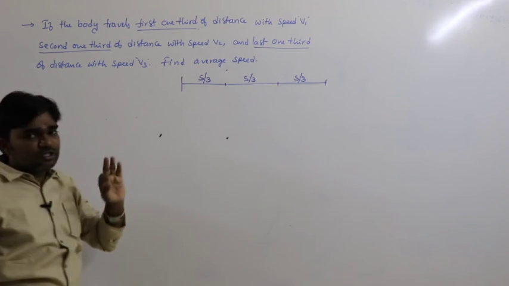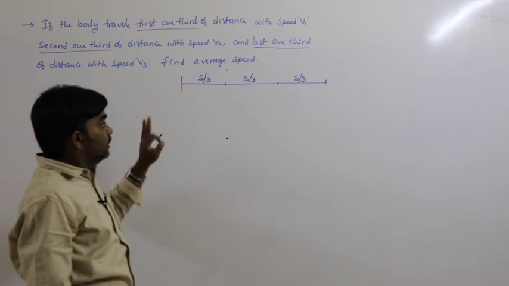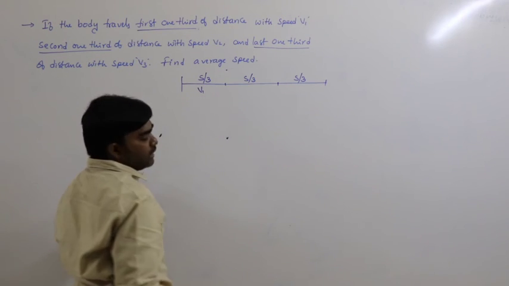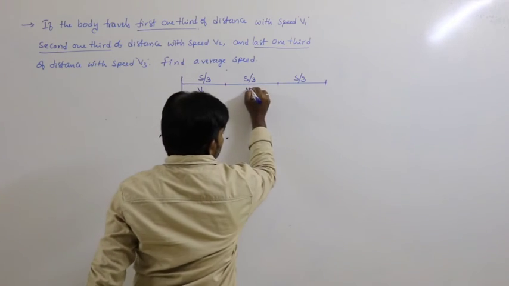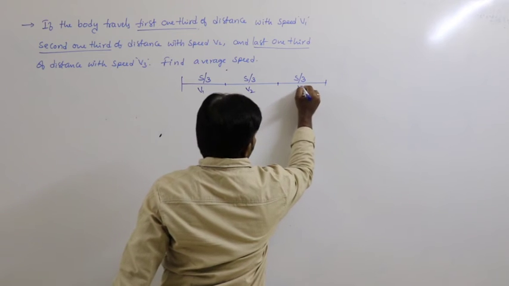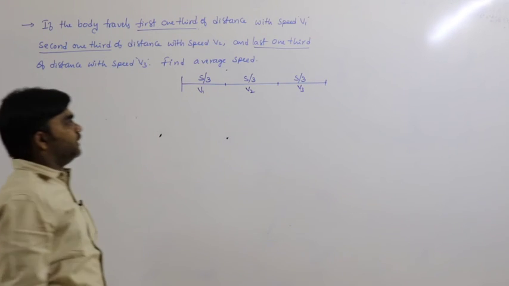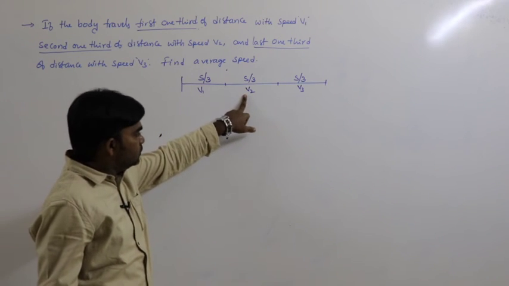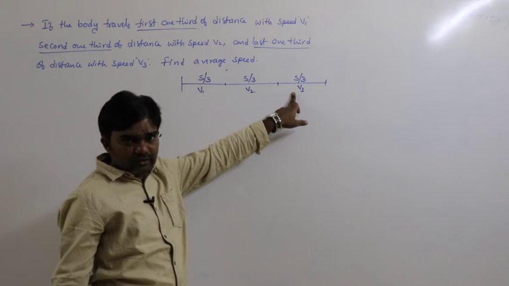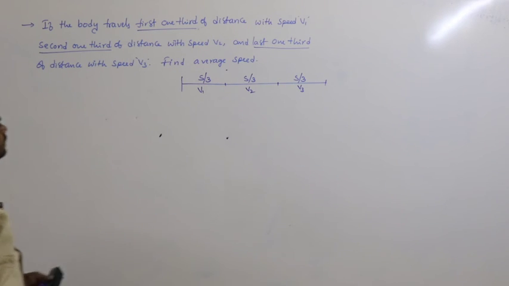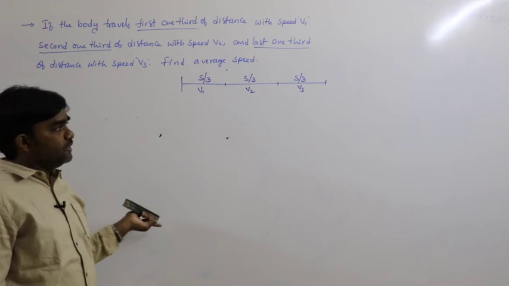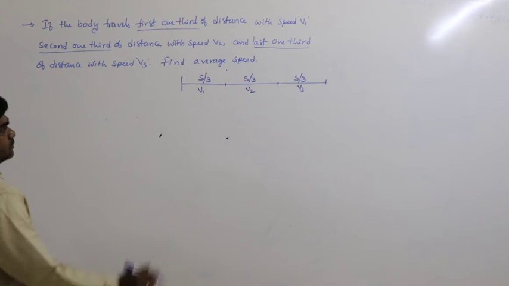Here the distance divides into 3 equal parts. So the first 1/3 travels with velocity v1, the second 1/3 with velocity v2, and the last 1/3 with velocity v3. Now we can calculate average speed or average velocity, because it is a straight line path. Average speed and average velocity must be the same.